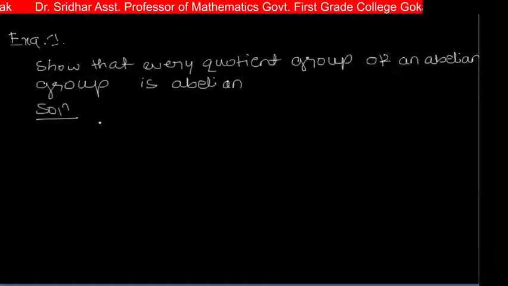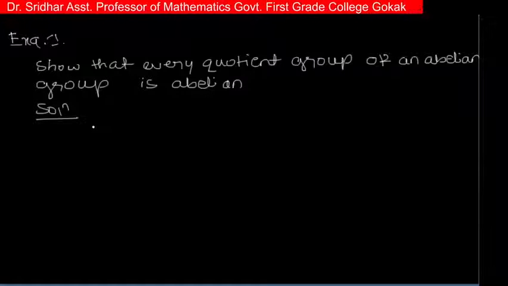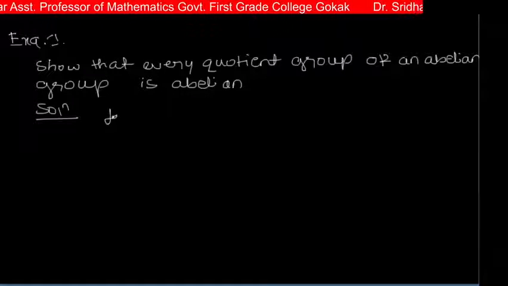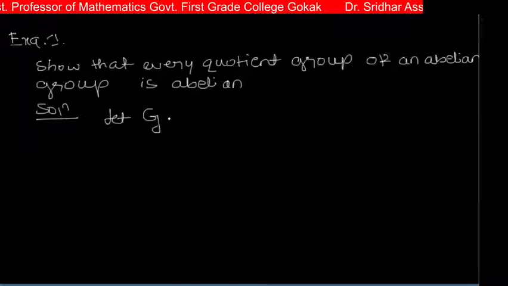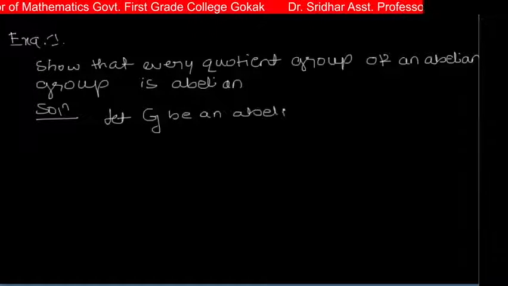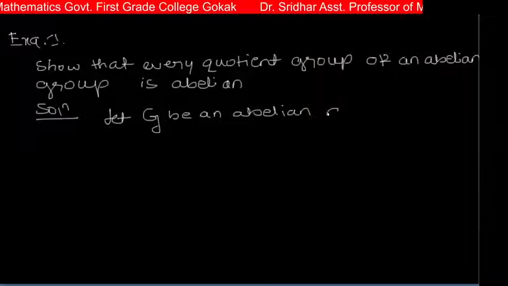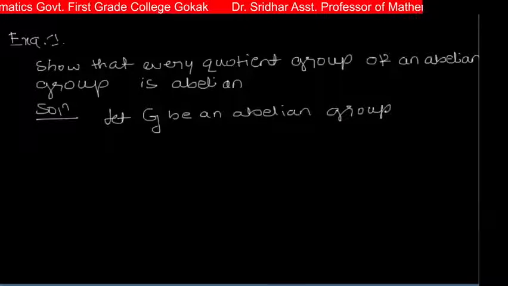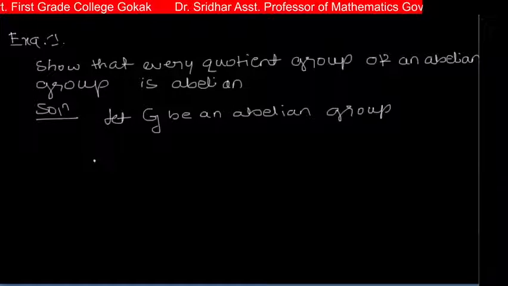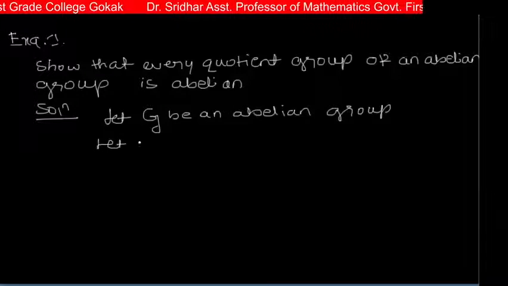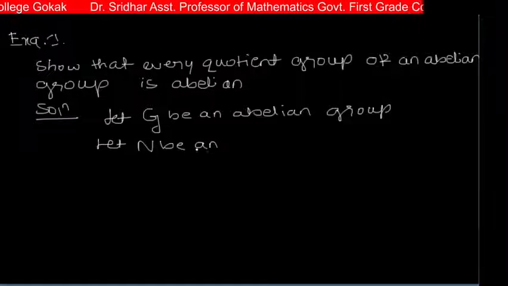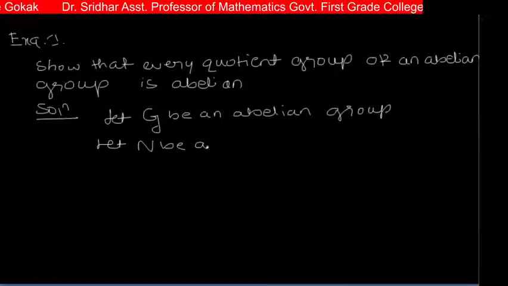To solve this example, we assume that G is an abelian group. Let N be a normal subgroup.